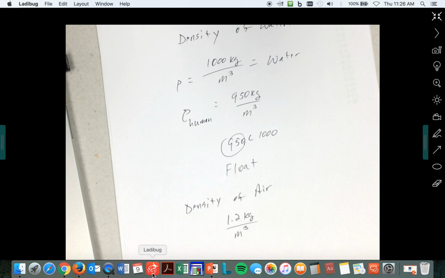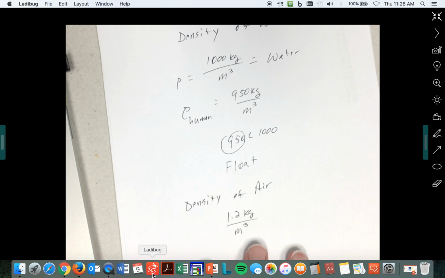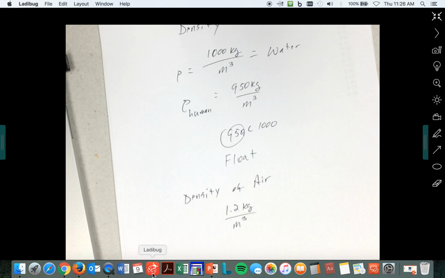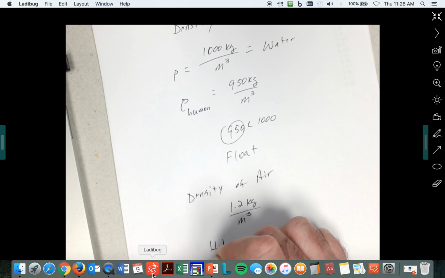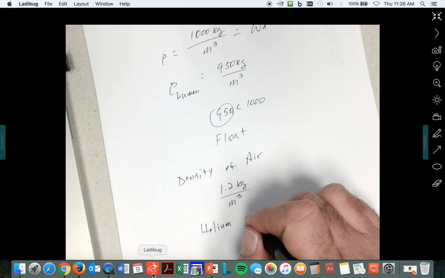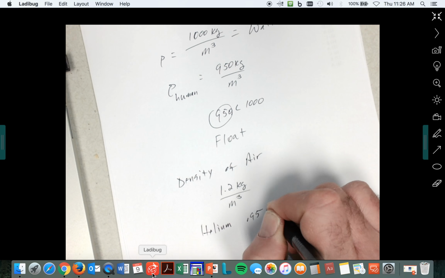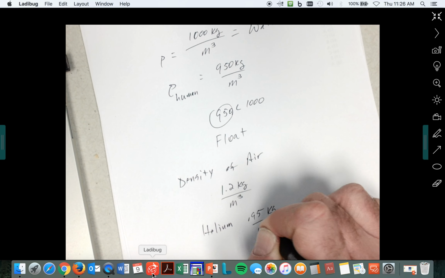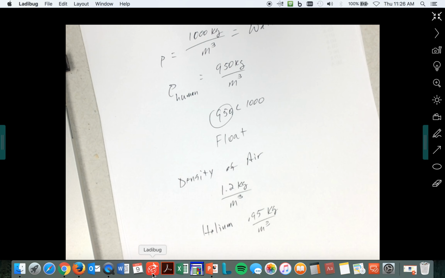In a big aquarium, you've got about half a pound of air in there, ballpark, here on Earth. Okay, and helium has a density of, let's say, 0.95, I don't know for sure, kilograms per meter cubed. So therefore, just like water, that's why helium floats, right?